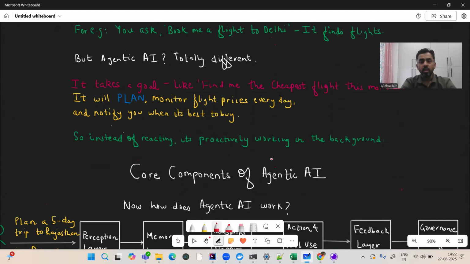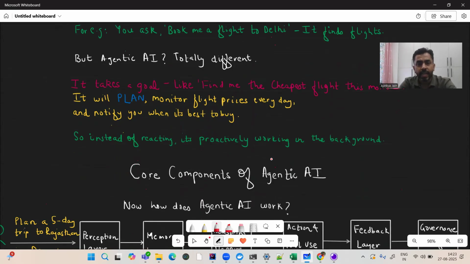So, what are some of the real world examples of agentic AI? For example, self driven cars, right? They constantly plan routes, they adjust according to the traffic. Then, another example can be, if you want to plan a trip to some place, right?